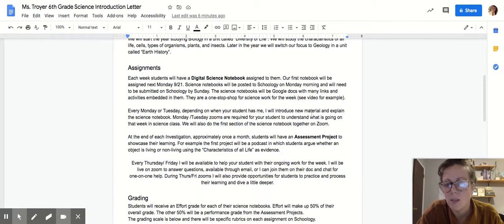Assignments. Each week, students will have a digital science notebook assigned to them. Our first notebook will be assigned next Monday, 9/21. Science notebooks will be posted to Schoology on Monday morning and will need to be submitted to Schoology by Sunday. The science notebooks will be Google Docs with many links and activities embedded in them. They are a one-stop shop for science work for the week.